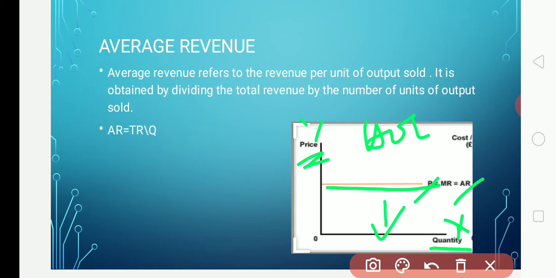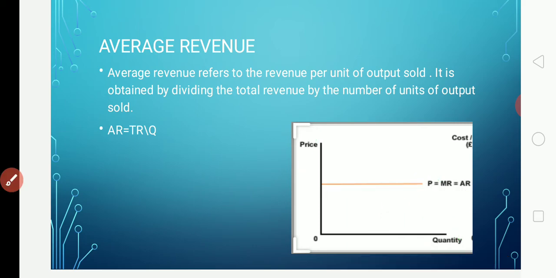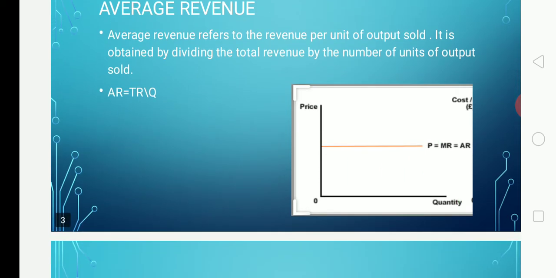And average revenue will be equal to, here you can find P is equal to AR, and MR I will be explaining later. So price is equal to average revenue. This is an important point to be noted for a 4 marks question. This will be true under perfect competition.